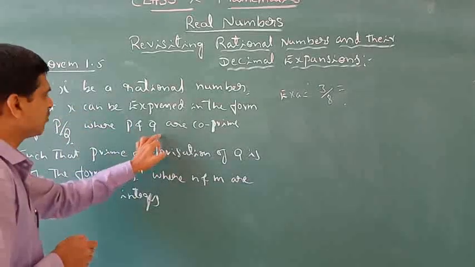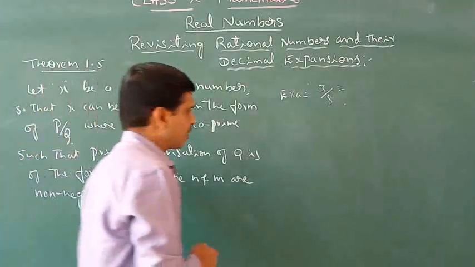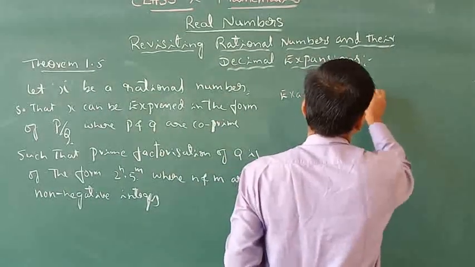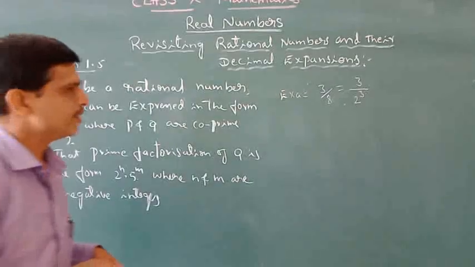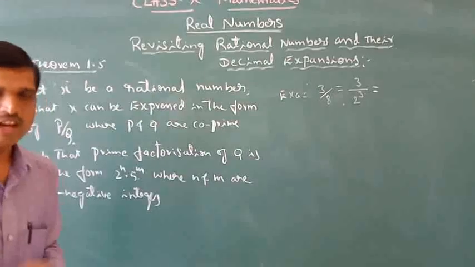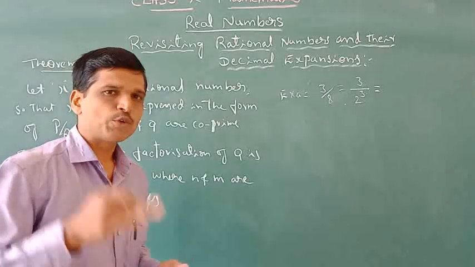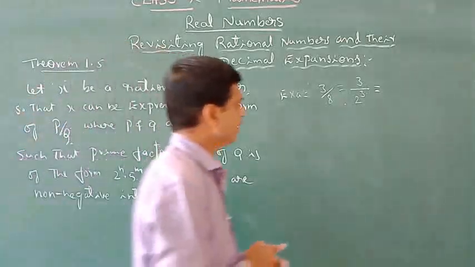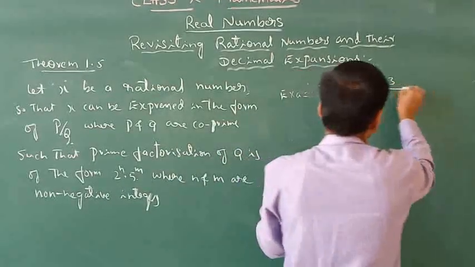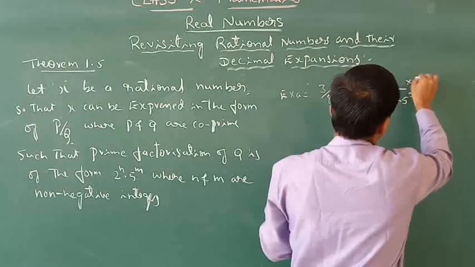You want to express this denominator q as a prime factorization of the form 2 to the power of n into 5 to the power of m, so that the 3 stays as it is and the denominator becomes 2 cube. Suppose, in order to make decimal expansions, our denominator must be equal to powers of 10, or powers of 2 and 5. That is why n and m are non-negative integers. So how many are required? Here 2 is already there. We require 5, so we have to multiply and divide it by 5.